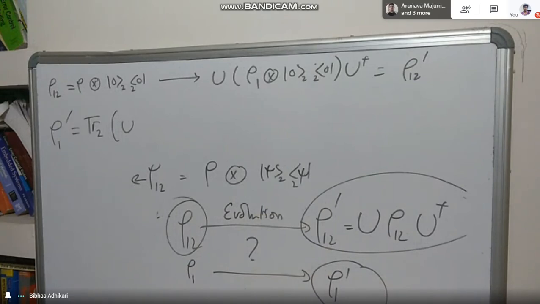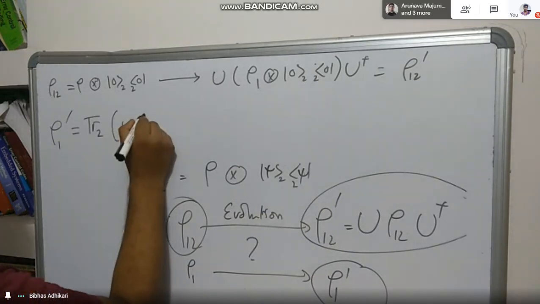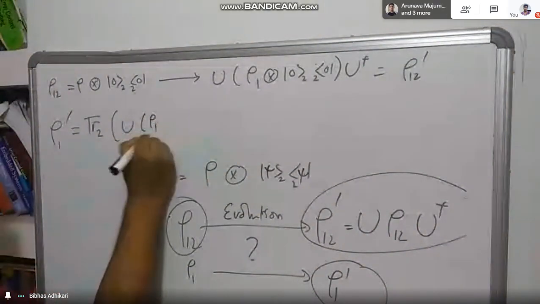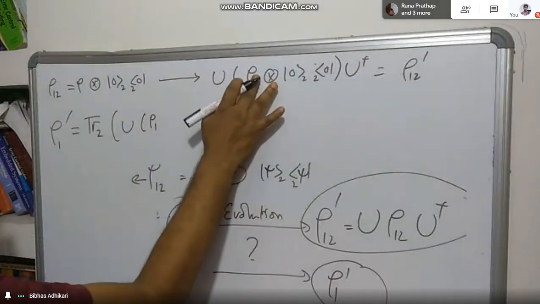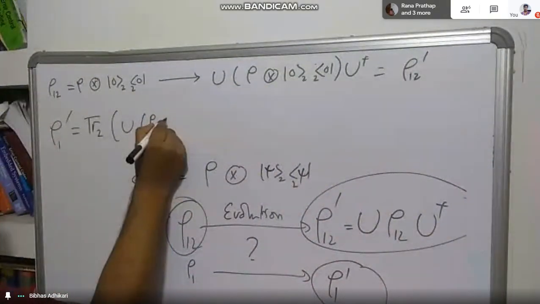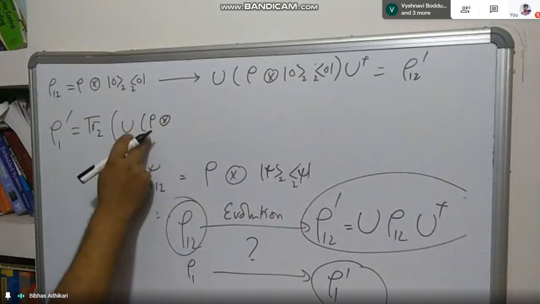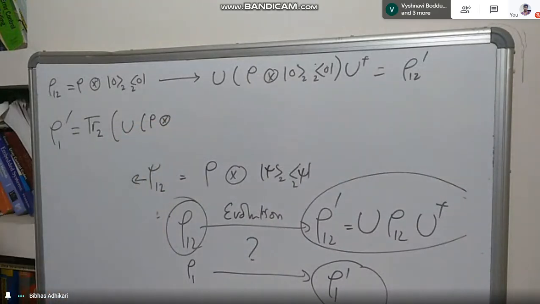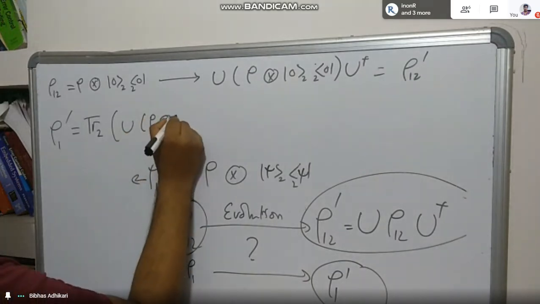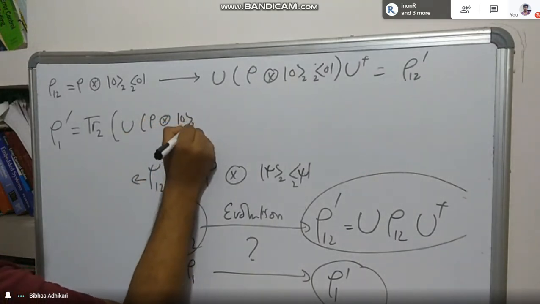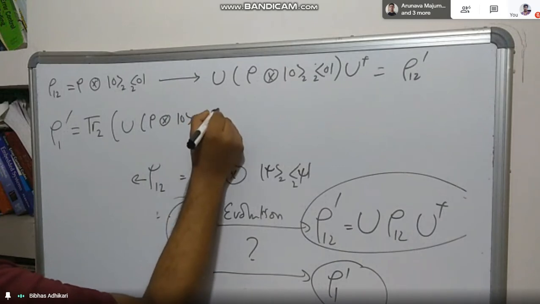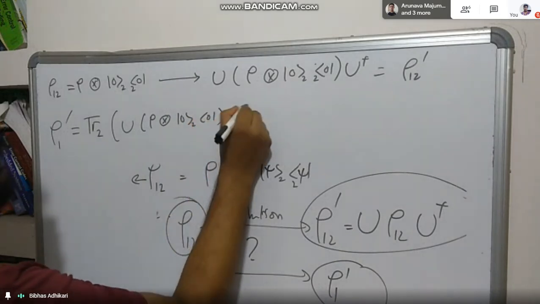Now I want to find out the partial trace of this. Actually, I need to write rho 1 because it corresponds to the first system, but anyway, let us write rho, 0, 0, and this U dagger.